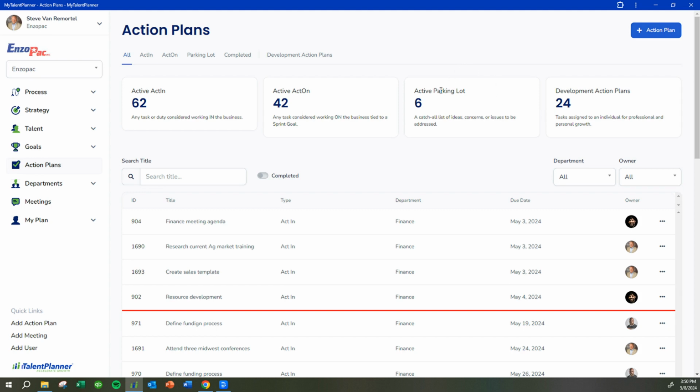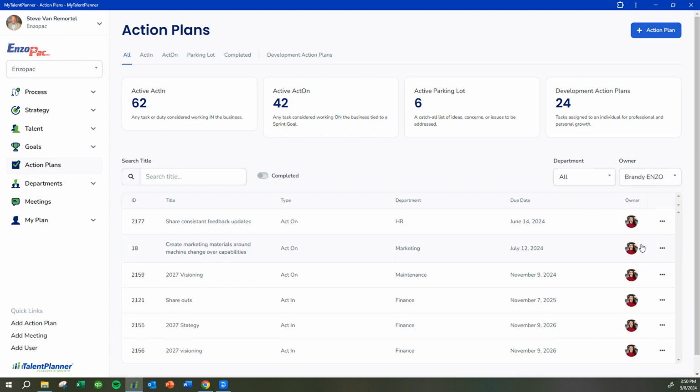You can see we have items that we can put in the parking lot for future ideas. And then this tracks all the development plans across the organization. You can sort this by action plan. You can sort it by department. You can sort it by owner.